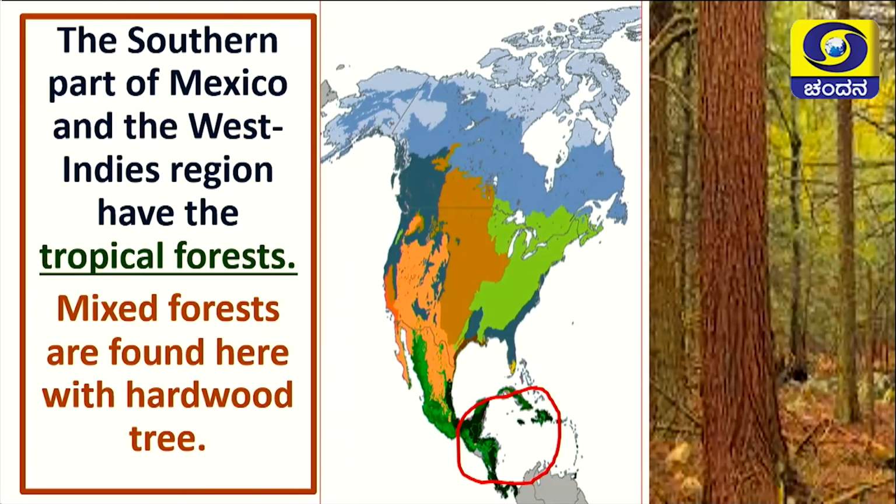See, the southern part of Mexico, here we can see that, and some part of the West Indies region, they have tropical forest. In the tropical forest, sunshine will be more and rain also will be more here. So this is also known as mixed forest. So here we can see hardwood like this in the picture that I have shown here.